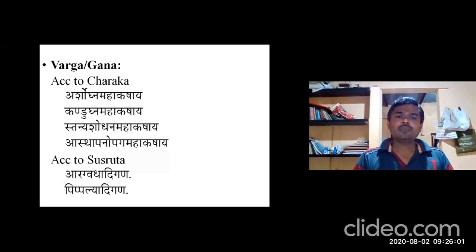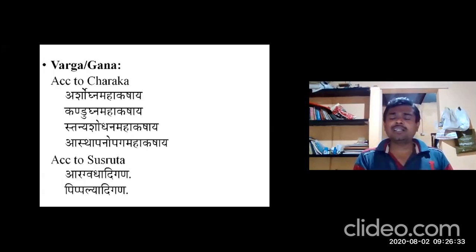Stanya Shodhana also comes under the second 10 Mahakashaya, and Astapanopaga is mentioned under the third 10 Mahakashaya. Okay, so Arshogna, as you all know, Arsham Hantiti Arshognam. What is Arsha? Arivat Pranan Srunotiti Arshaha, the one which gives pain like the enemy.